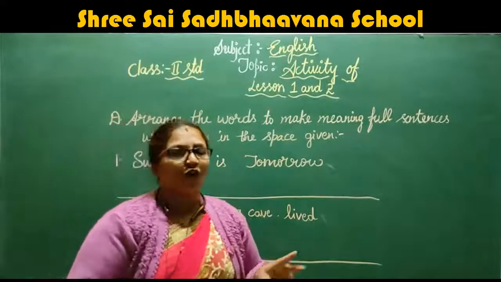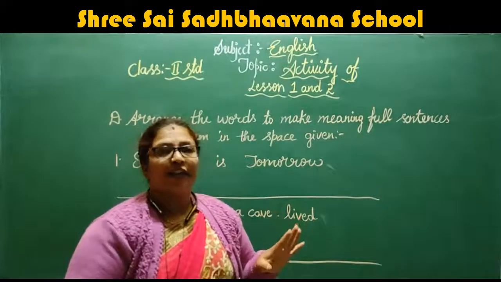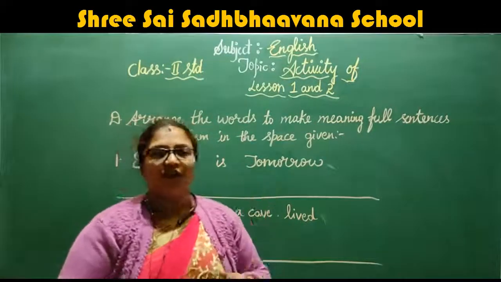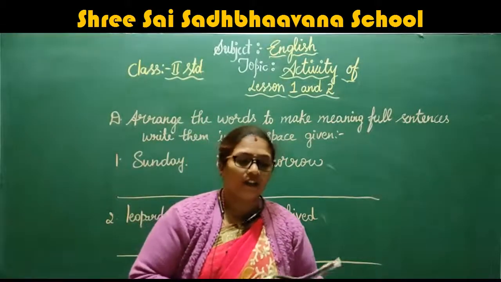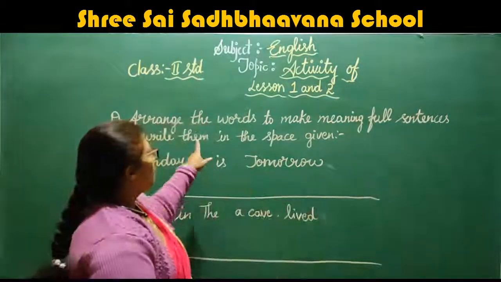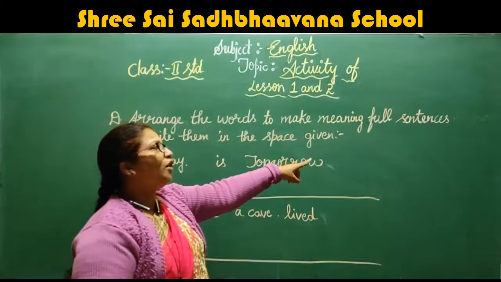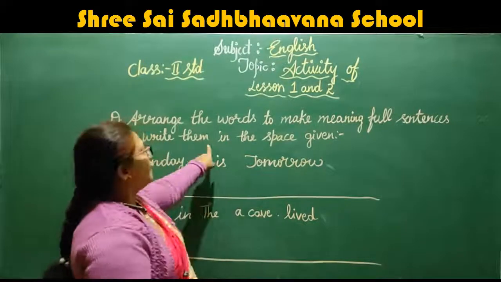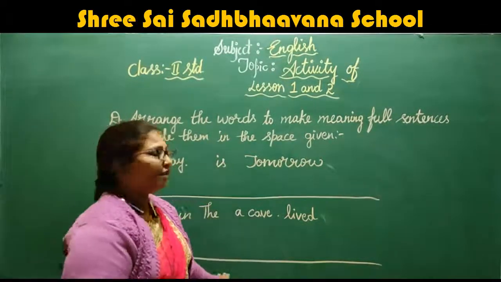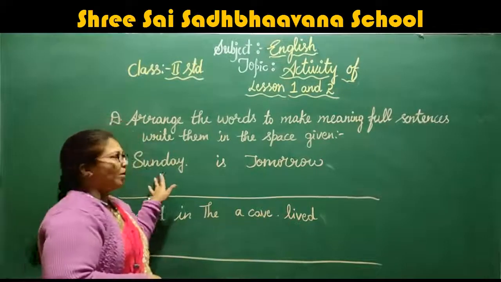So two I am showing and five they have given; two I am showing, three you do yourself, right children? So arrange the words to make a meaningful sentence. Write them in the space given, like this they have given. First sentence, what have they given?